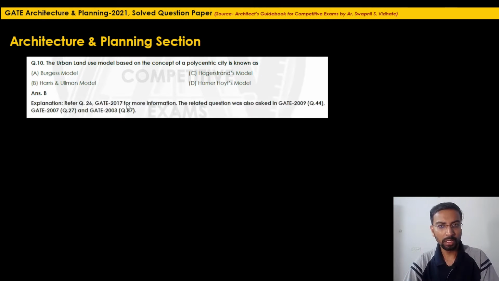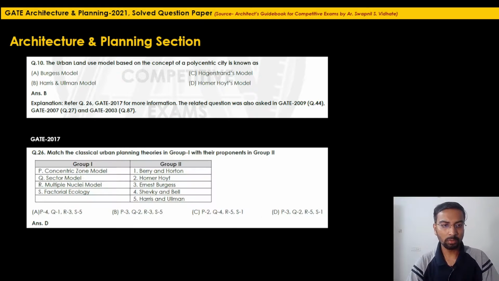The question related to this particular data has been asked earlier in 2017, 2009, 2007 and 2003. So how was the question asked earlier? It was asked in the match the pair question, like concentric zone model has been proposed by Ernest Burgess. So from this data, answering question number 10 was simple.